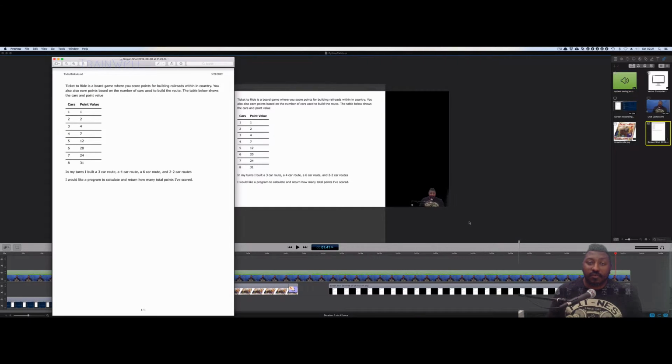Now, what do I have to do with that list? Well, I need to go through and associate a point value depending on the size. So for example, if it's 2 cars, I give it 2 points. But if it's something like 4 cars, I should give it 7 points. So I'm going to need to be able to check and compare the value and then do something with that. That suggests to me that there's definitely some sort of conditional happening that I need to plan for.